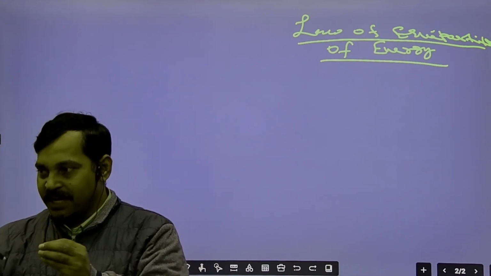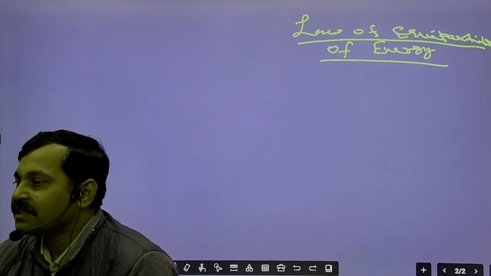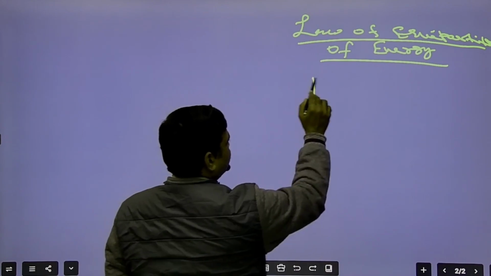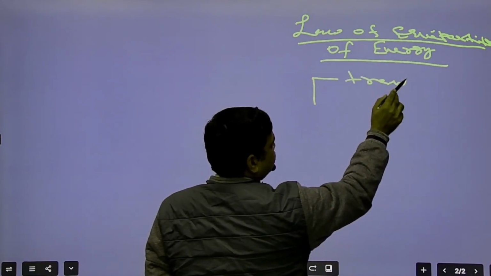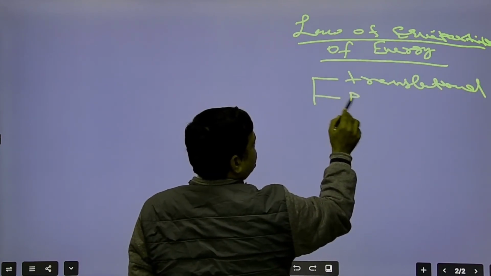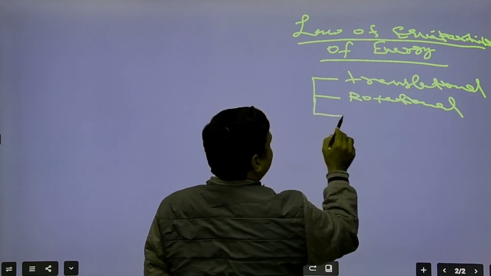So if a molecule is in random motion in a gas, then it will have three types of motion. What are those three types of motion? Translational, rotational, and vibrational.